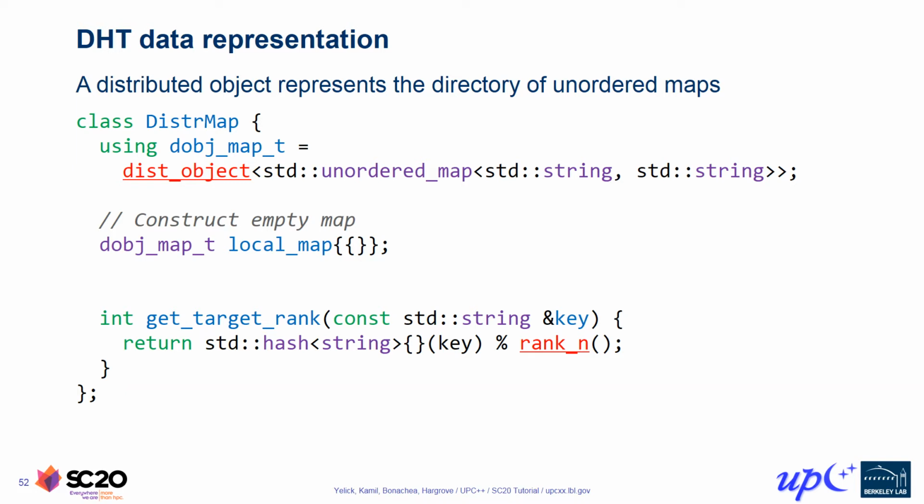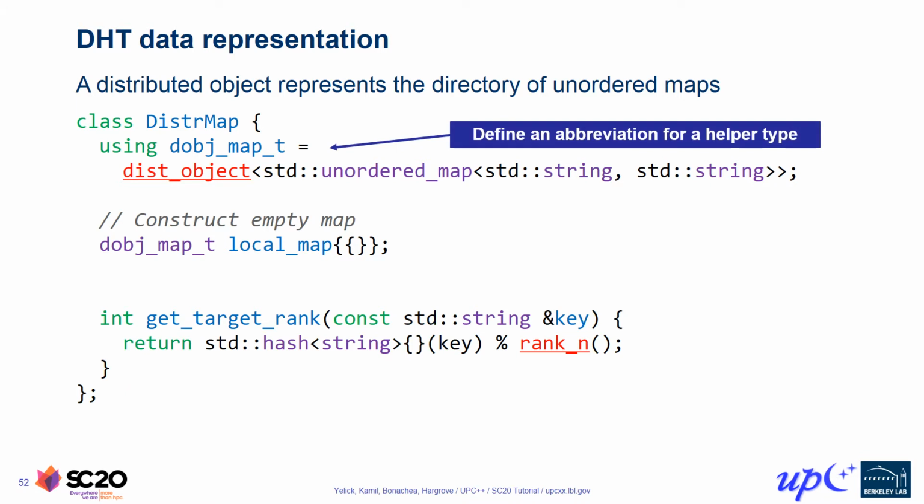We are going to use a distributed object internally to store the hash table partitions, as the abstraction maps quite nicely to the desired approach of managing one representative map per rank. So you can see that we've defined a helper type here, which is a dist_object where the value type is std::unordered_map from string to string. Here we're using string because that's our key and value type for this DHT. One could easily imagine making this a template class, parametric on key and value types, but for simplicity we're just going to use string in this example.